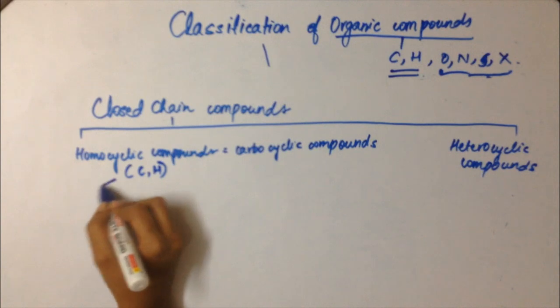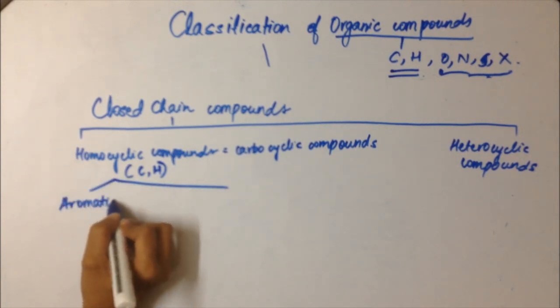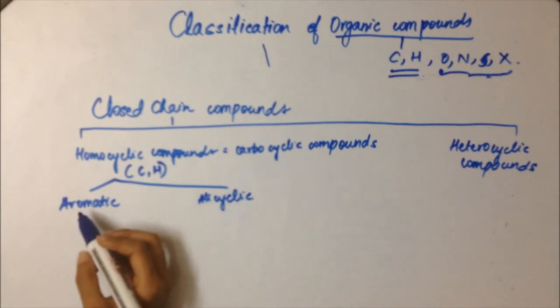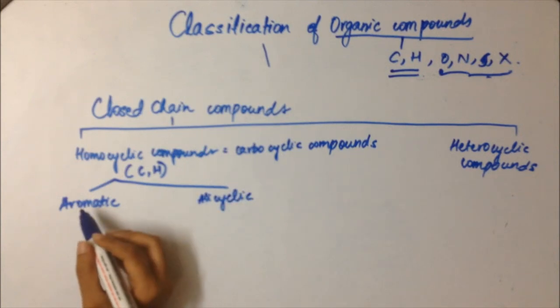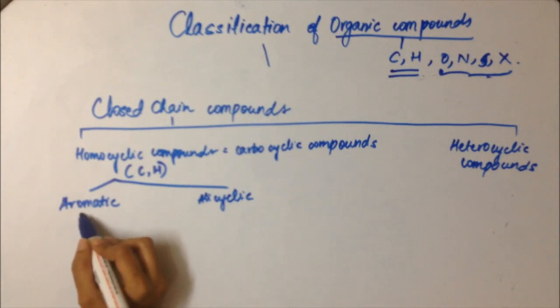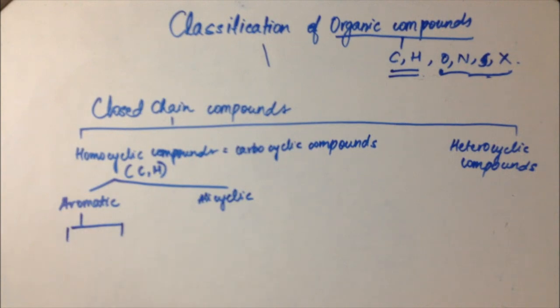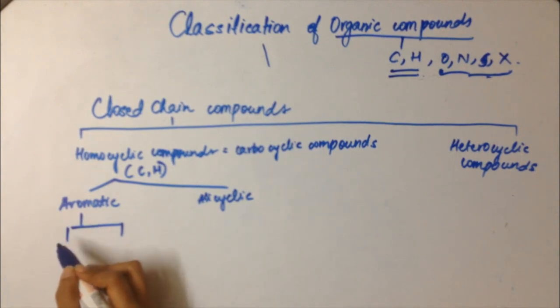They can be classified into two types. Aromatic compounds are those ring compounds which contain just carbon and hydrogen, and they have resonance in their ring.